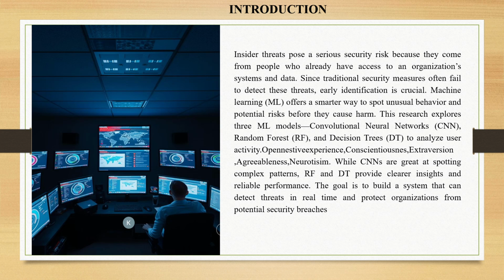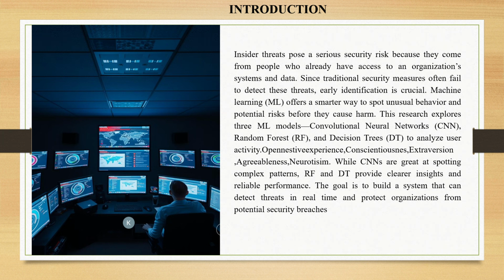For predicting the insider threat, we are using three ML models: convolutional neural network, random forest, and decision tree. Using these ML models, we are predicting the threat.